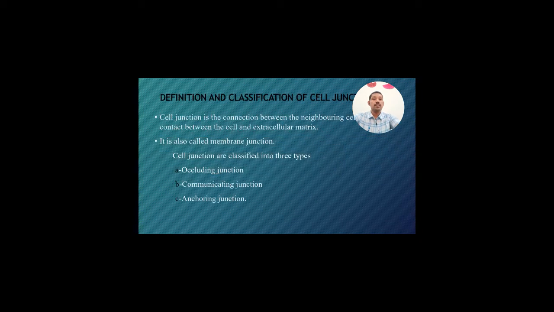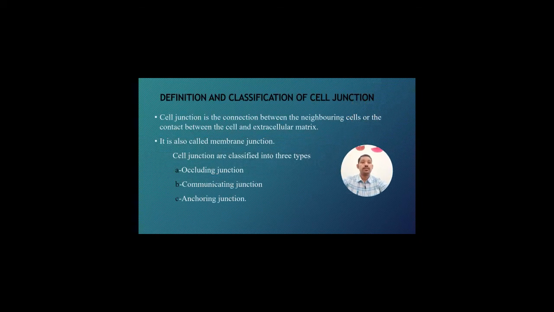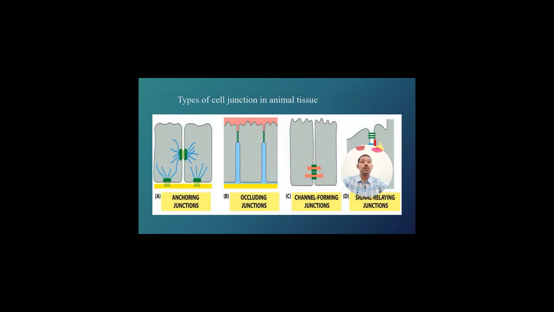Cell junction. A cell junction is the contact between neighboring cells or the contact between the cell and extracellular matrix. It is also called membrane junction. Cell junctions are classified into three types: occluding junction, communicating junction and anchoring junction.